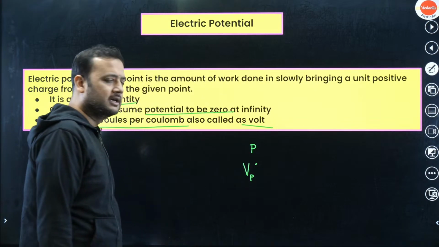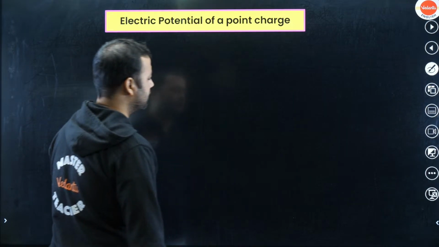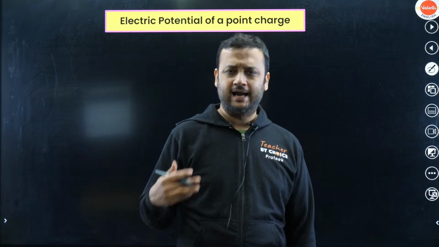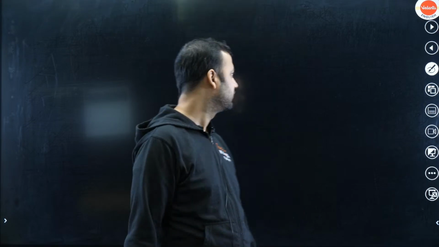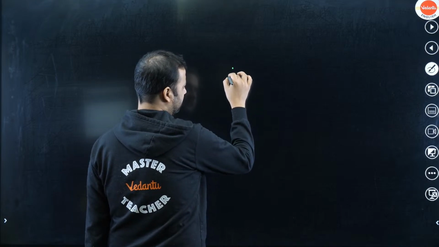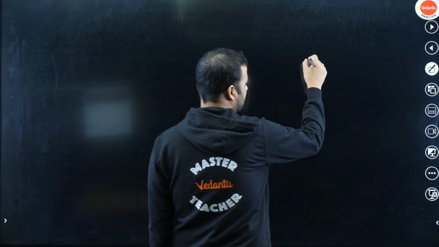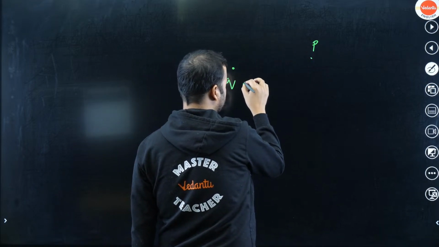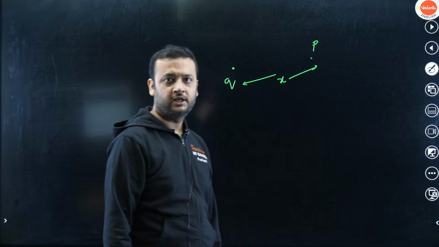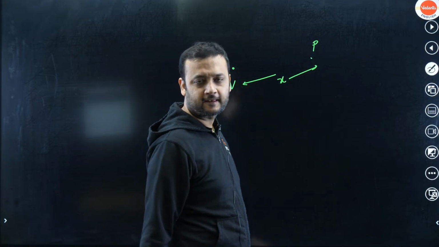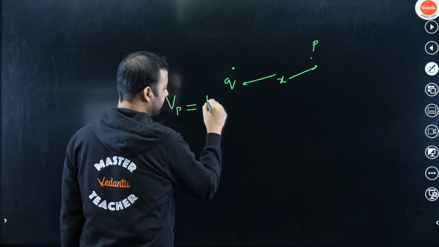Now using this definition, let us try to find the potential of a point charge. I'll tell you the result beforehand, and then we will see how to derive that result. So potential of a point charge: suppose here charge q is kept, and let us say this point is P, which is at a distance of x from q. So what is the potential of charge q at point P? The potential of charge q at point P is given by kq by x.